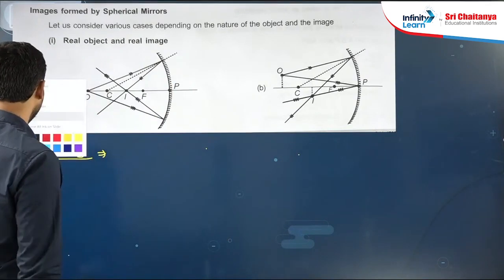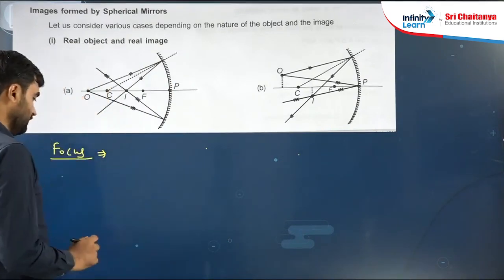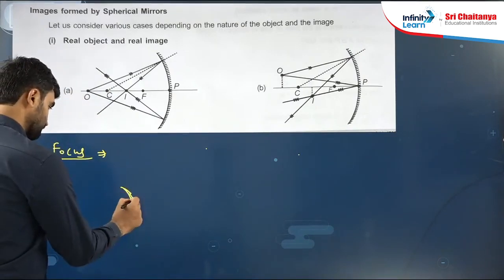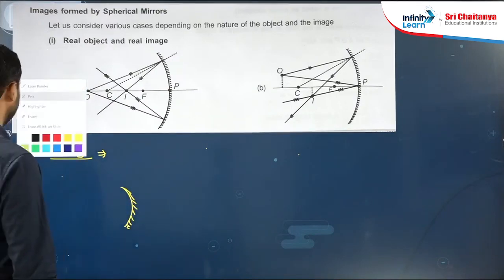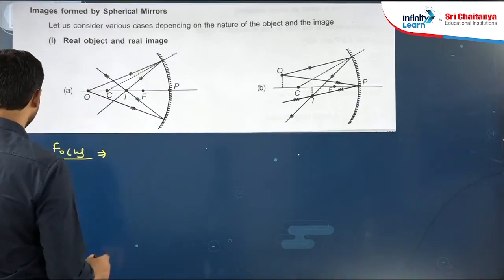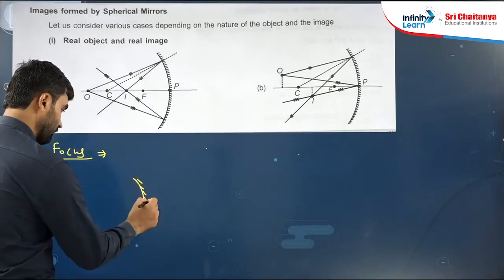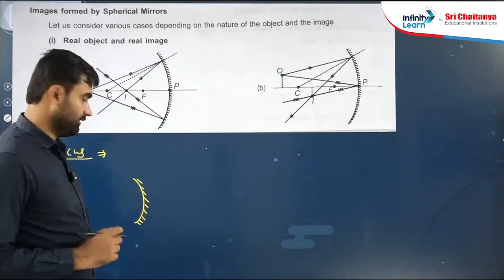First I am drawing the ray diagram. By the ray diagram we will write the definition. It will be very simple. Which mirror is it? It is a concave mirror, right? Now how to draw the ray diagram? Understand.